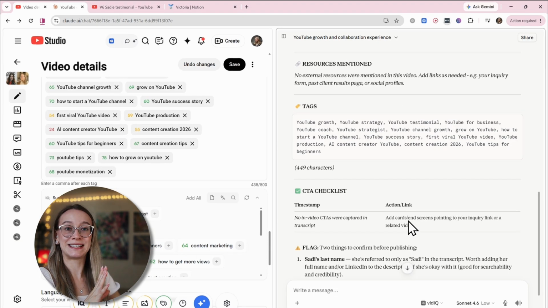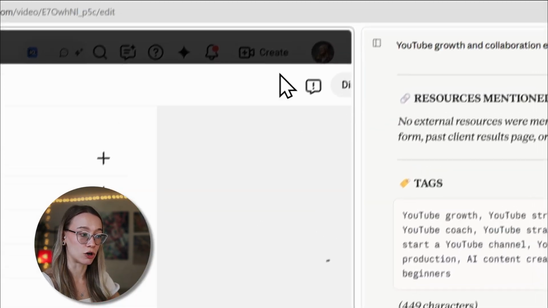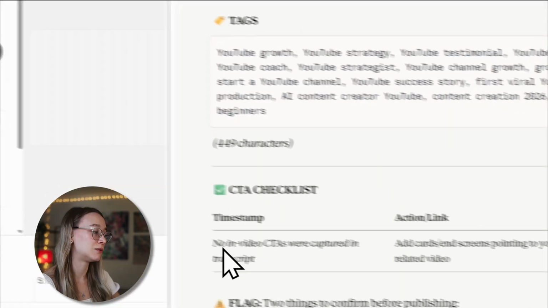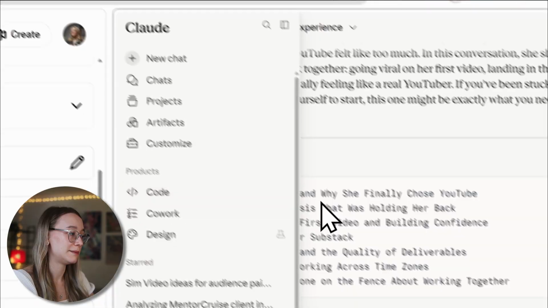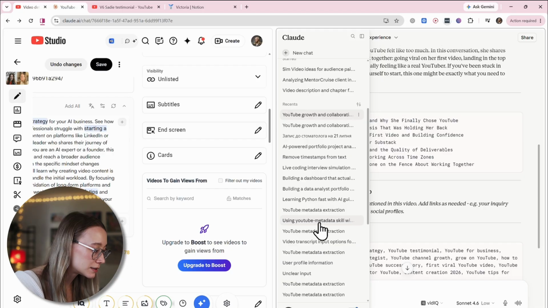And what I also like about this output is that it has the CTA checklist. So if you promised anything in your video that, for example, you need to add as your cards or a video that you need to add in your end screen, it's gonna be right here. You don't have to rewatch the entire video to see what you promised to your viewers there. It's all gonna be here. Let me show you the output that it had for like one of my clients recently.